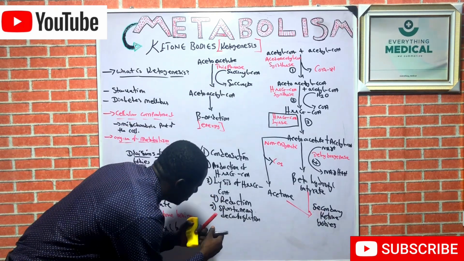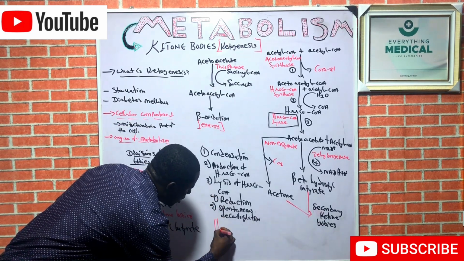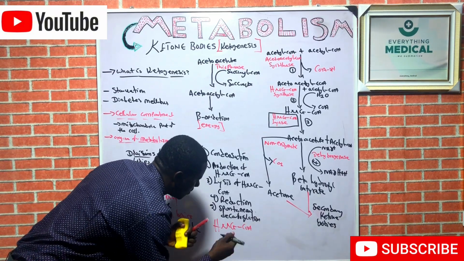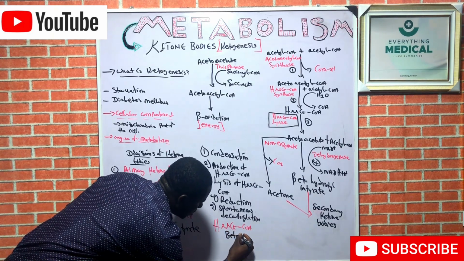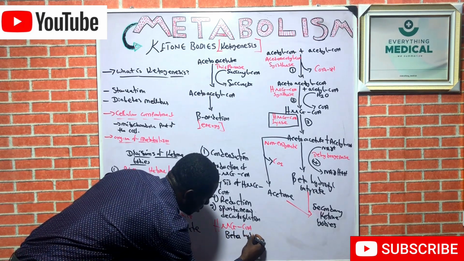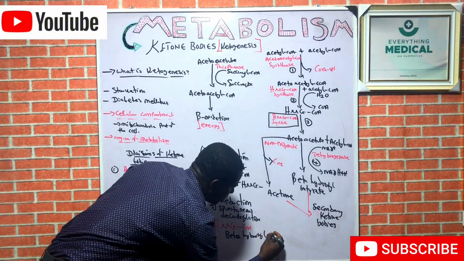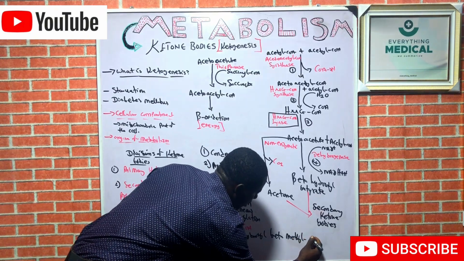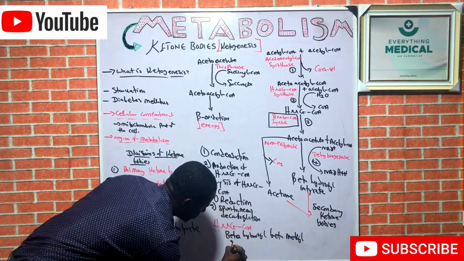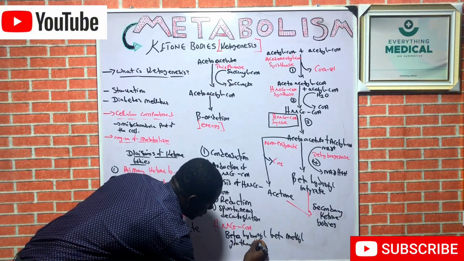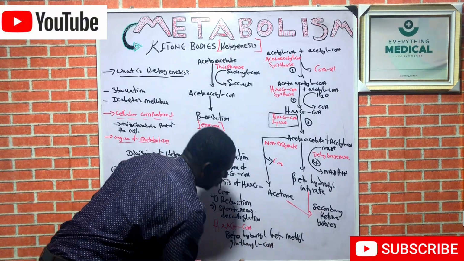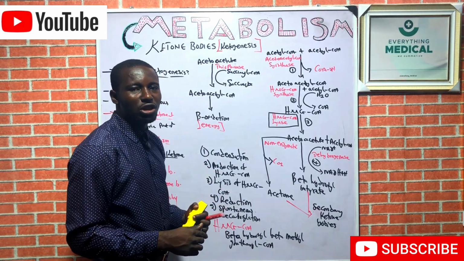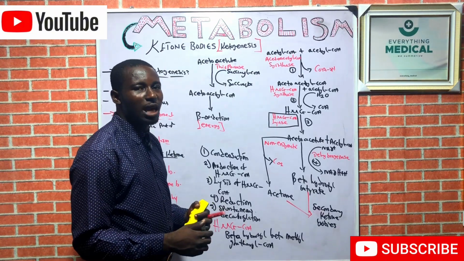HMG-CoA simply means beta hydroxyl beta methyl glutaryl CoA. That is the chemical name of HMG-CoA.